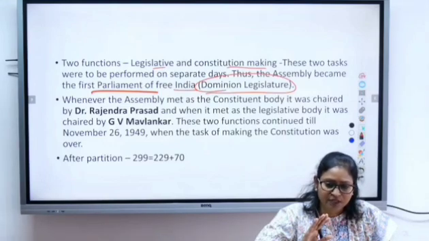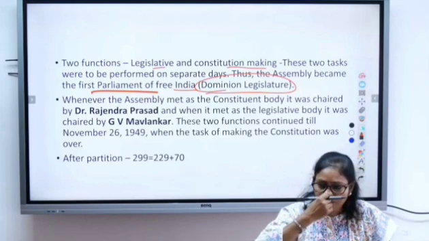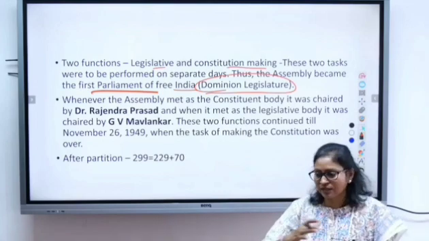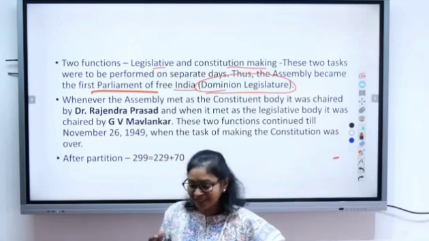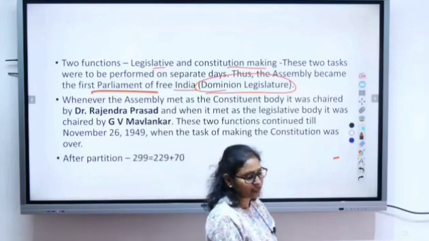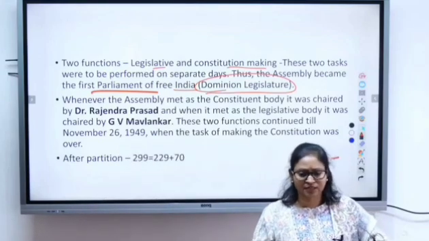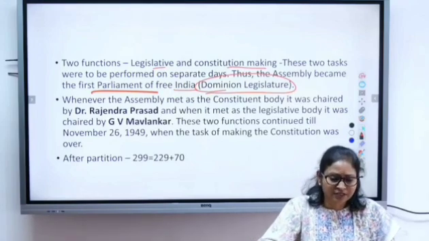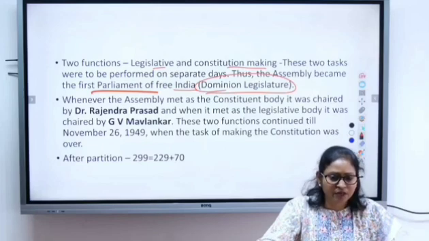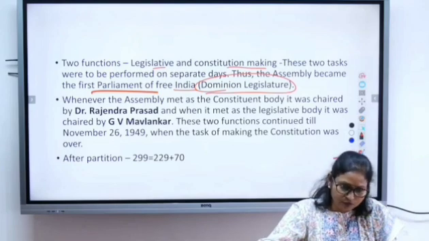And we accepted dominion status. Why? Because we wanted some kind of guidance from the Britishers. The way independence took place was not normal. It was under very, very difficult circumstances, because there was separation, there was partition, and there was a lot of bloodbath. So the situation was not normal.